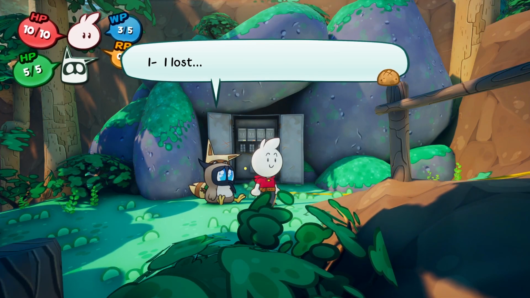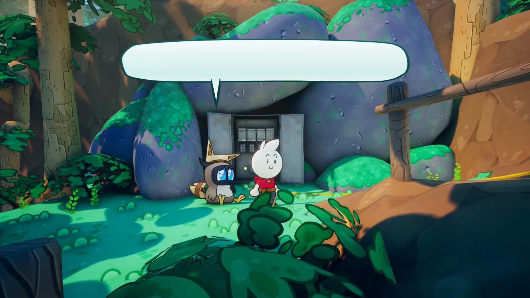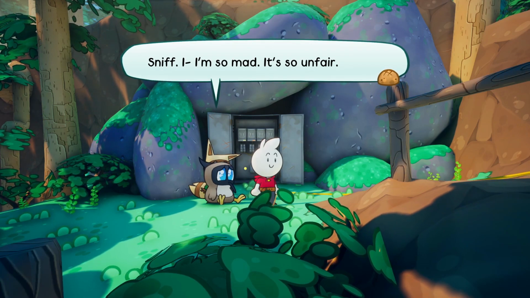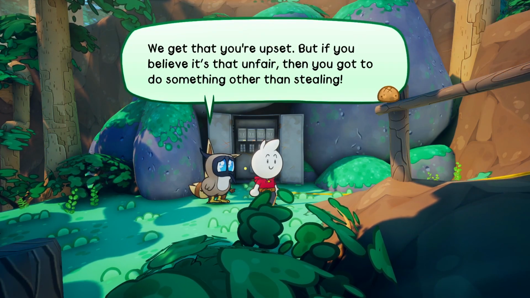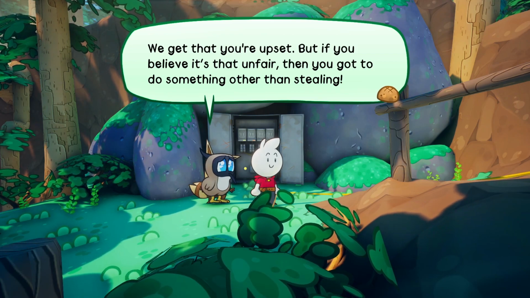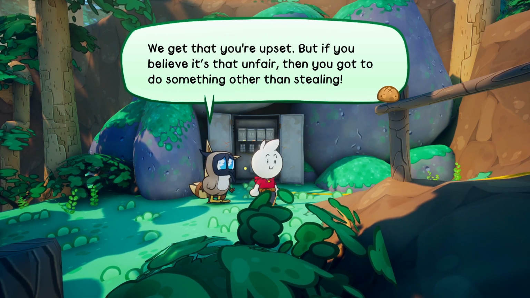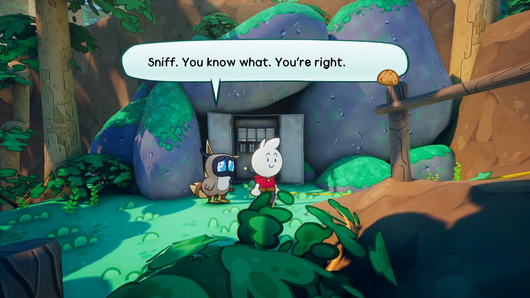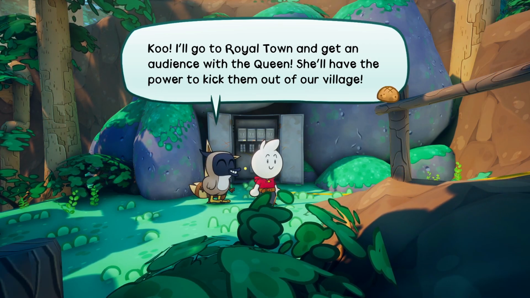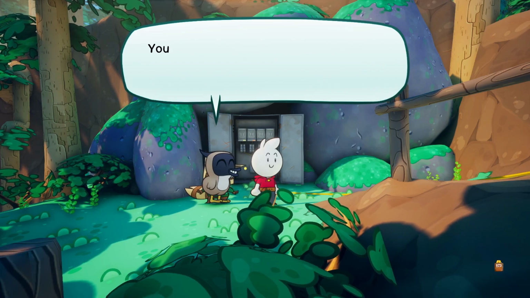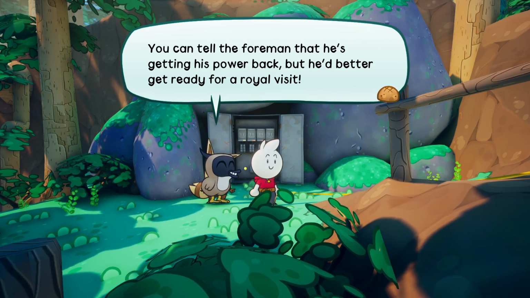I lost. Oh. I would have gotten away with it if it weren't for you meddling do-gooders. Cuckoo! I'm so mad. It's so unfair. Switching the foreground to the background characters, that's funny. Look, we get that you're upset, but if you believe that it's that unfair, then you've got to do something other than stealing. You know what? You're right. Cool. I'll go to Royal Town and get an audience with the Queen. She'll have the power to kick them out of our village. You can tell the foreman that he's getting his power back, but he'd better get ready for a royal visit.